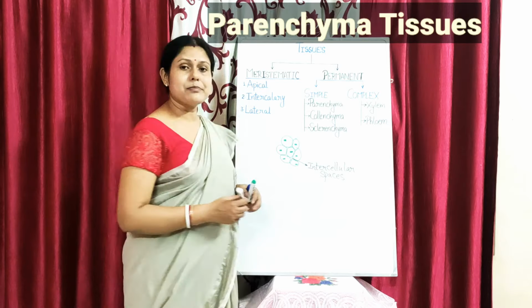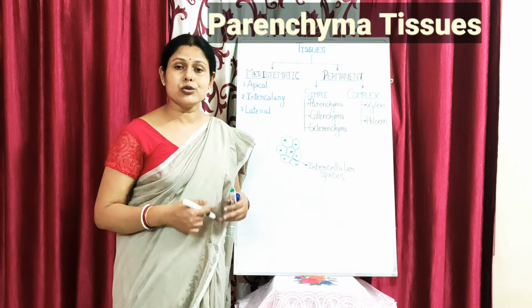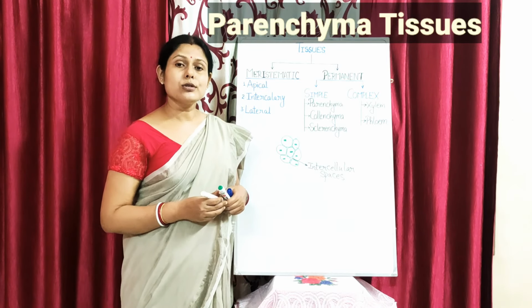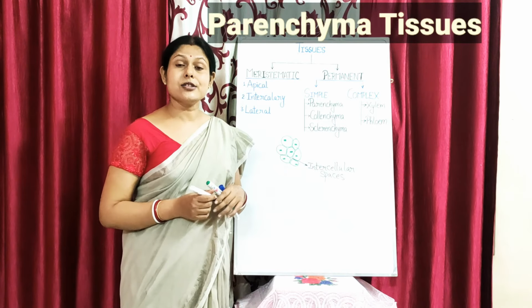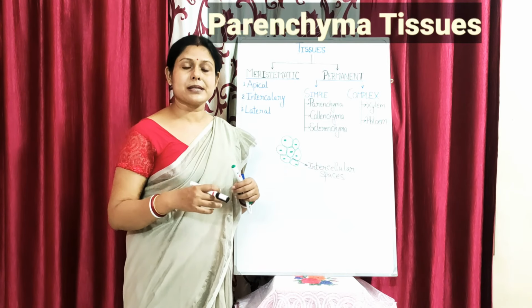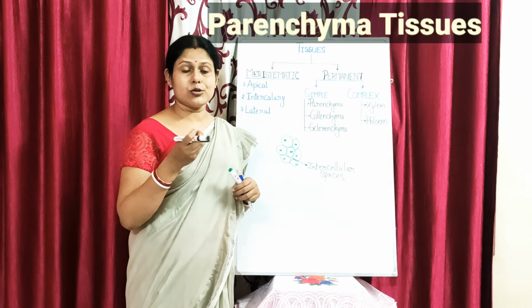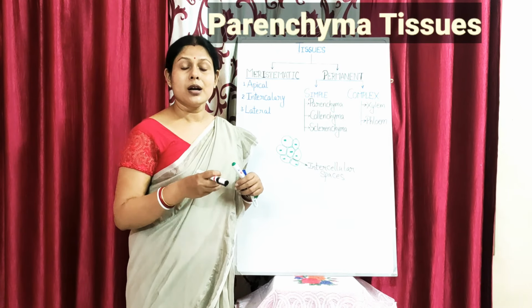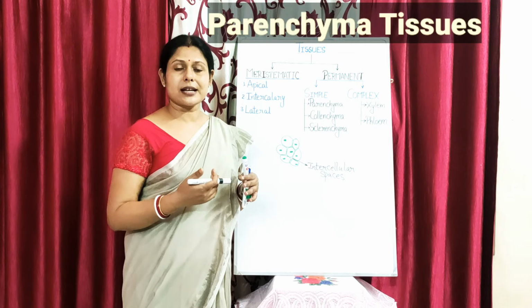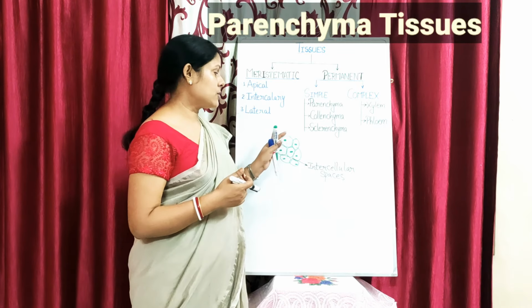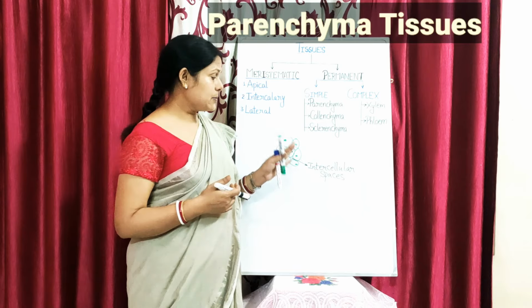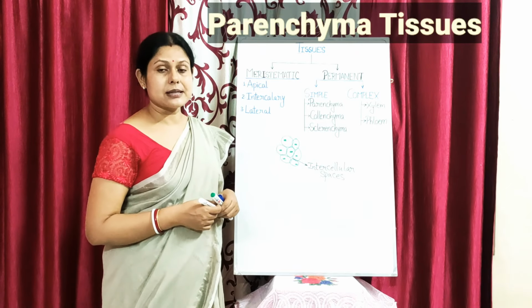So parenchyma cells mainly form the ground tissue or the packing tissue, and they also act as a storage tissue. They store food substances like starch, protein, and oils, and various other substances present within the plant's body. That is the primary function of the parenchyma cells.